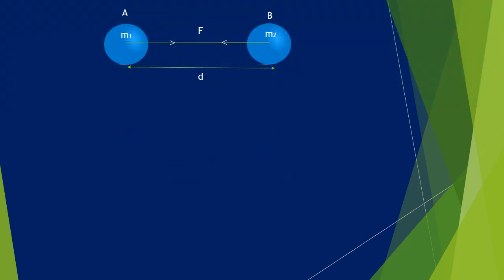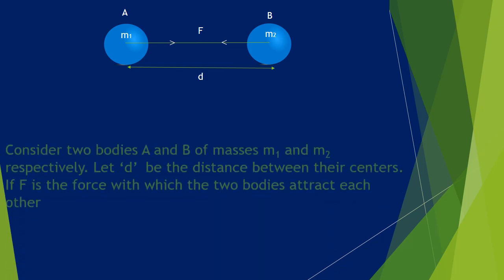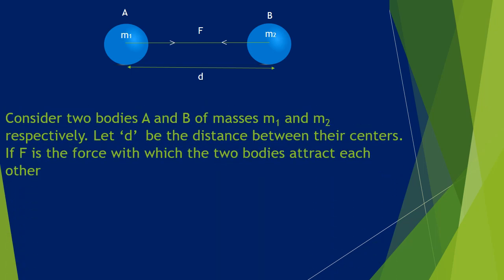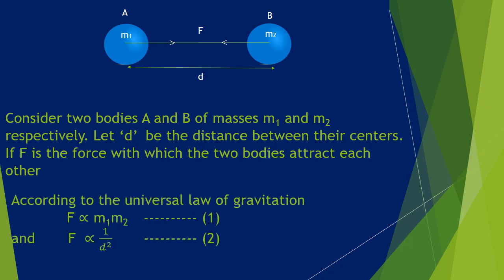Okay, children, the introduction part of the derivation. Consider two bodies A and B of mass m1 and m2 respectively. Let D be the distance between their centers. If F is the force with which the two bodies attract each other, then according to the universal law of gravitation, F is proportional to m1 into m2 and F is inversely proportional to D square.